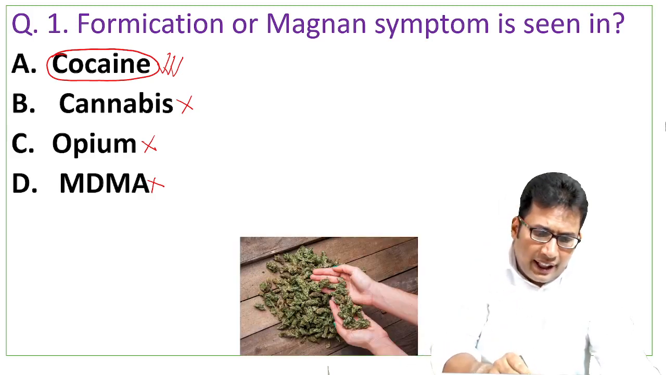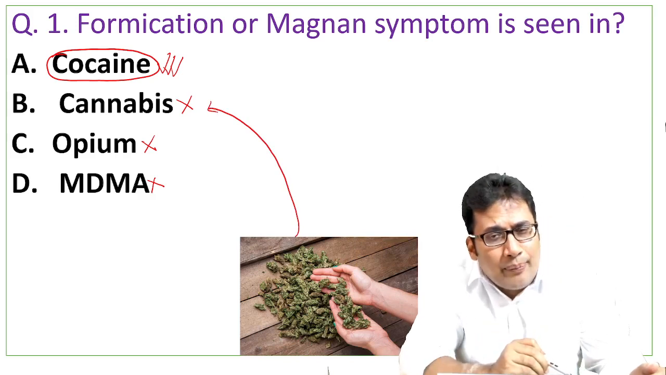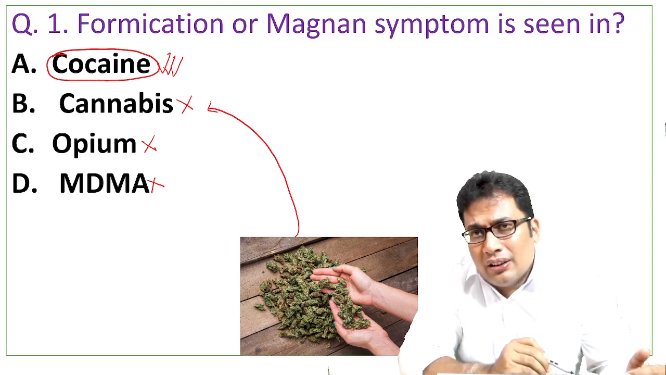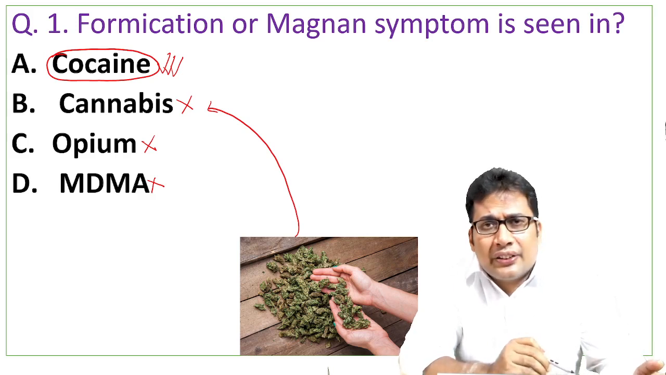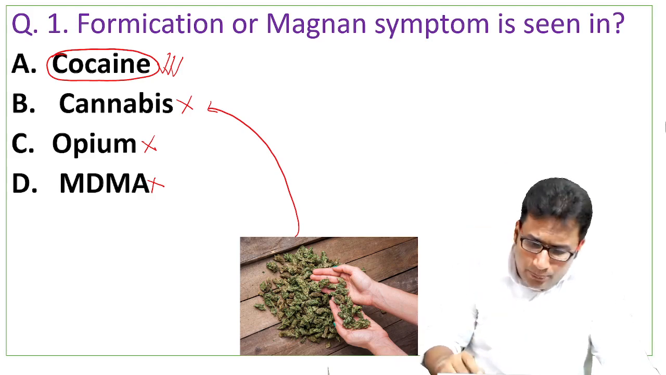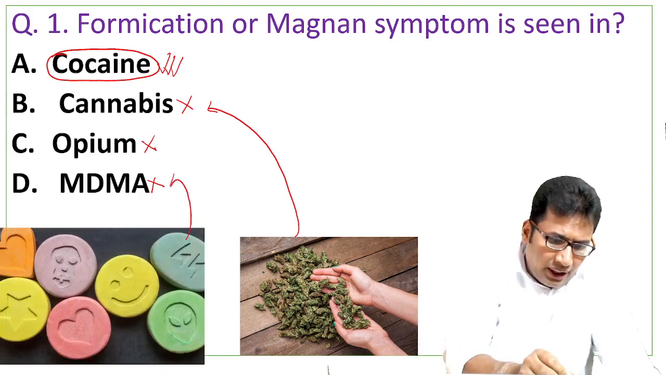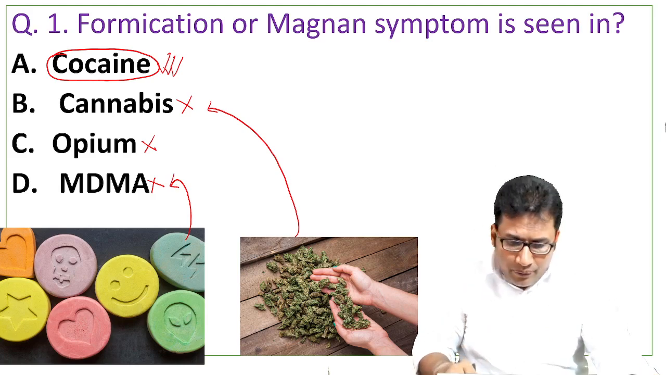You can see here, this is the cannabis. This can be asked in your upcoming exam, so identify the image. That is ganja. Ganja, bhang and charas, they are all preparations of cannabis. Some more points, so look at this. This is the MDMA, nothing but ecstasy, which is a well-known party drug.